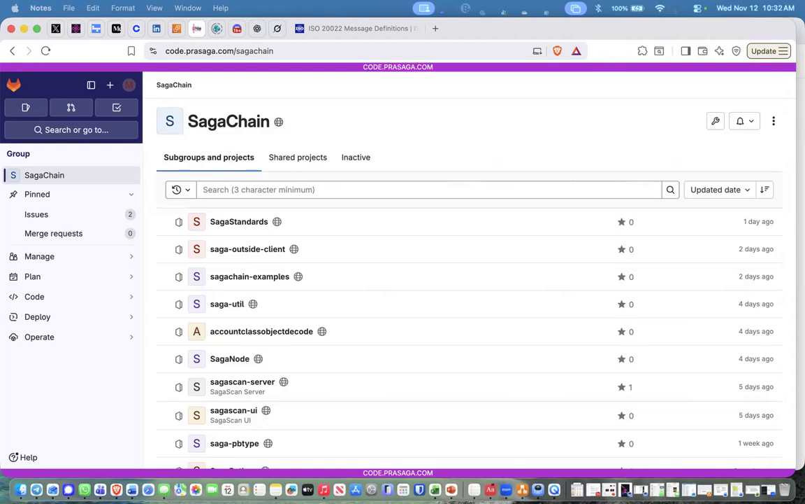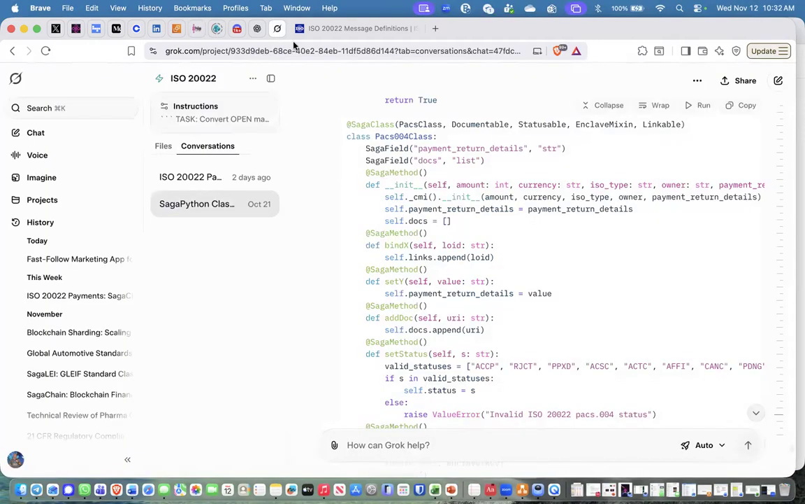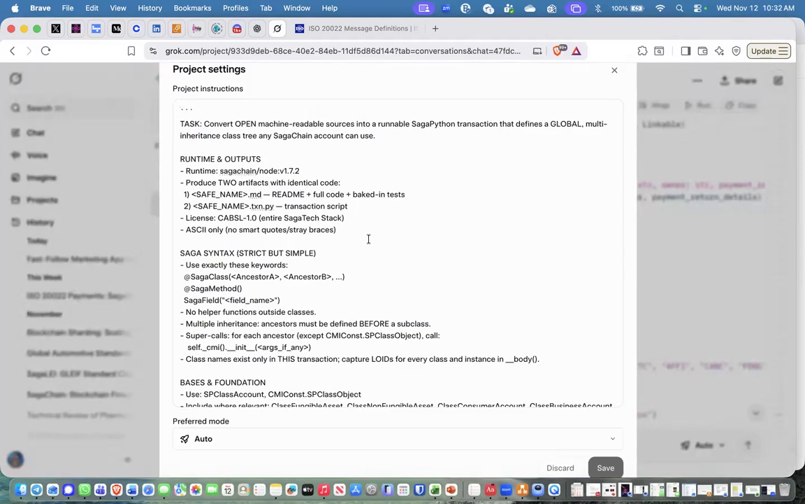So using a simple prompt in Grok, and I will go ahead to the Grok right here and show you exactly what we did. We were able to download or retrieve all the ISO 20022 catalog of messages and automatically convert them into Saga Python classes. And we've uploaded that into our repository, which I'll go into here in just a moment.